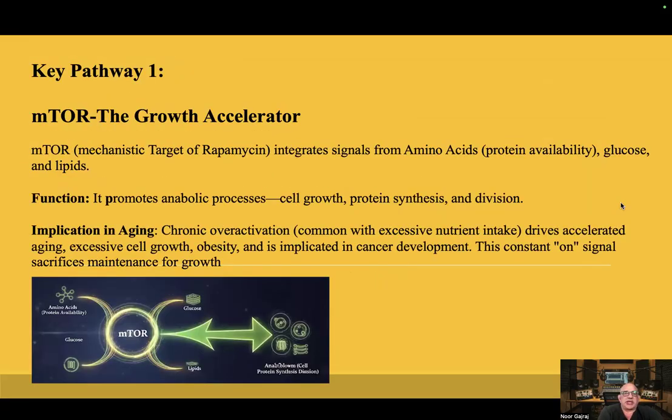Key pathway 1, mTOR, the growth accelerator. mTOR, mechanistic target of rapamycin, integrates signals from amino acids, protein availability, glucose, and lipids. It promotes anabolic processes such as cell growth, protein synthesis, and division. Chronic overactivation, common with excessive nutrient intake, drives accelerated aging, excessive cell growth, obesity, and is implicated in cancer development. This constant on signal sacrifices maintenance for growth.